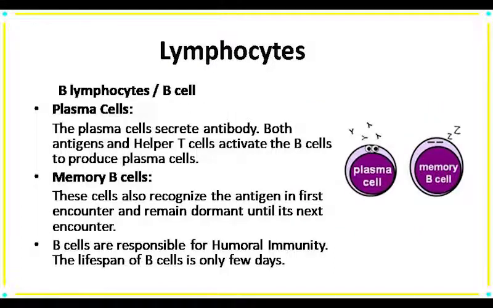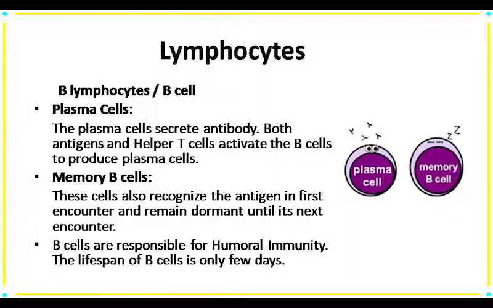The first one is plasma cells. Plasma cells secrete antibody, meaning they are the factories of antibody. Plasma cells are produced by the activation of B cells with the help of antigen and helper T cells. The lifespan of a plasma cell is very few days. The plasma cells do not migrate to the site of infection. They are present in our body fluid, so they enhance our humoral immune system.